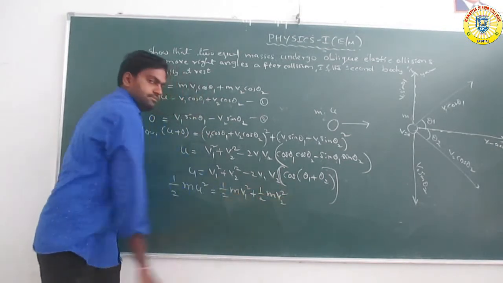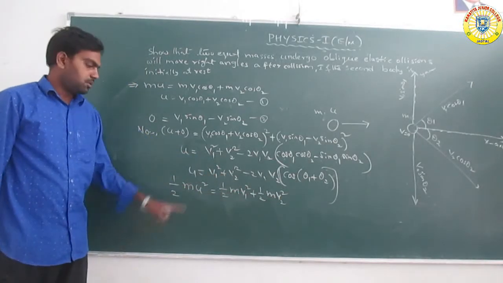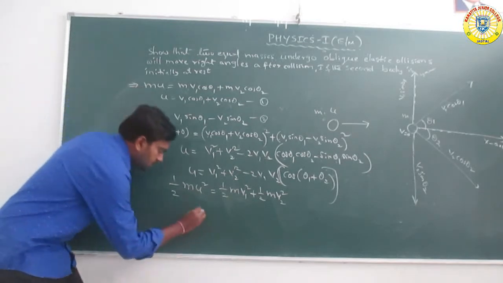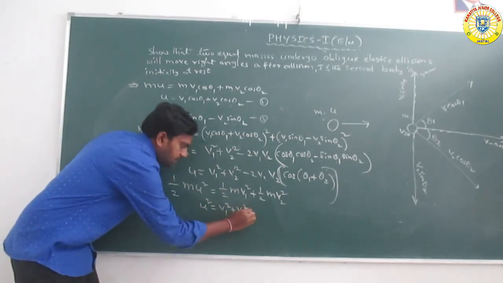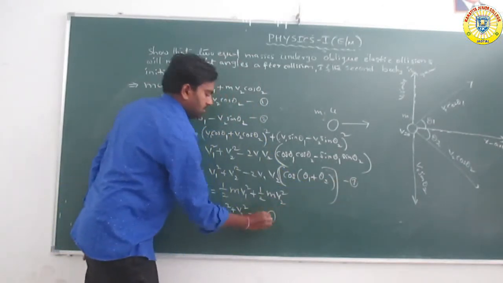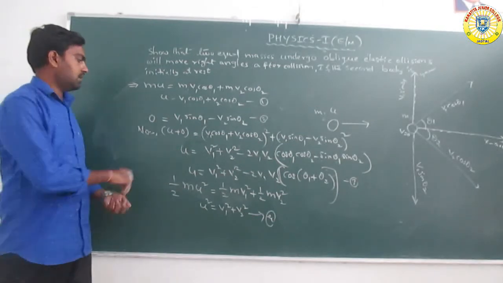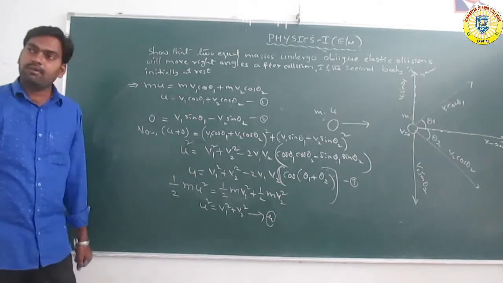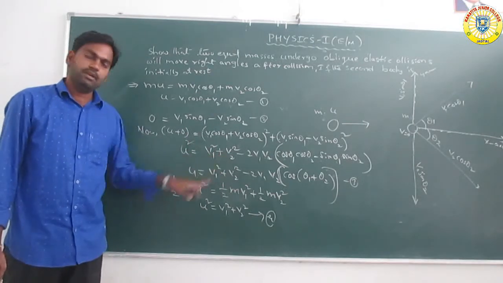Half m is taken common on both sides and cancels, so the remaining equation we get is u square is equal to v1 square plus v2 square. This is the 4th equation. Okay, got it. So here also, squaring both sides, u square is equal to v1 square plus v2 square.